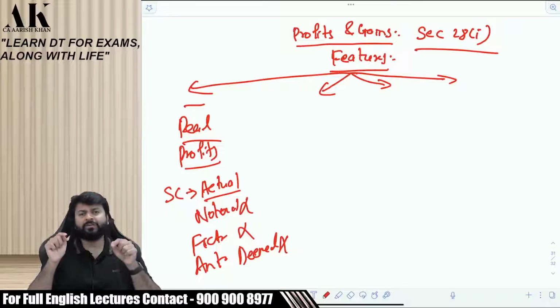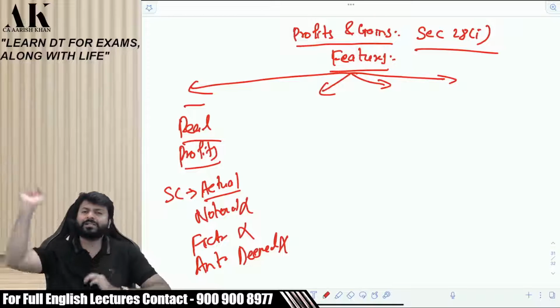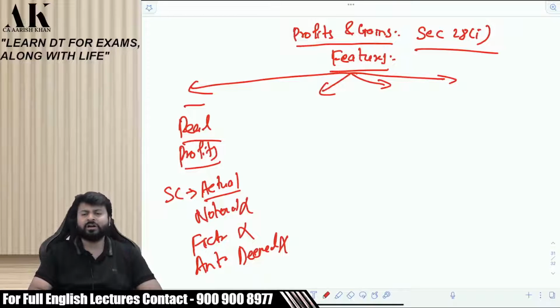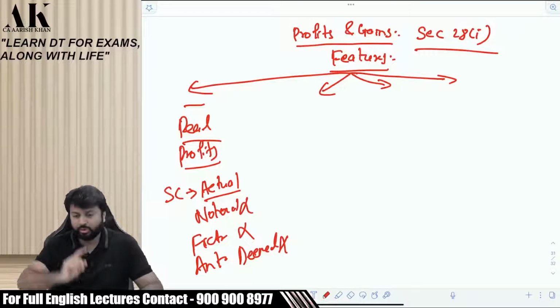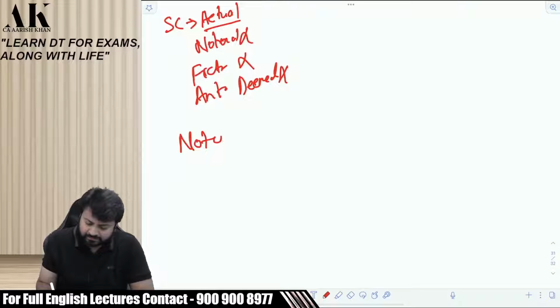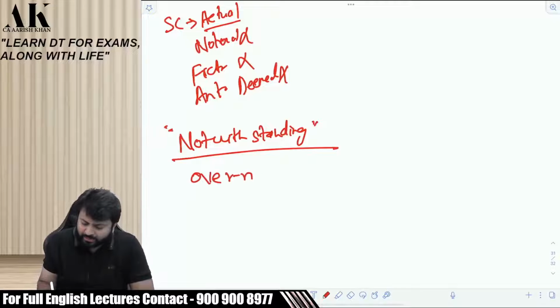When section 28(1) says that the profits have to be what kind of profit? Real profit. Then how can the government make such provisions under the income tax law where it says your profits can be 8% of the turnover? The reason is those sections like 44AD you said, those are notwithstanding sections. What kind of sections? Notwithstanding means those are overriding clauses.